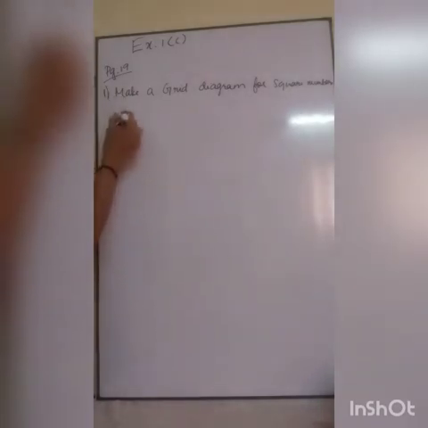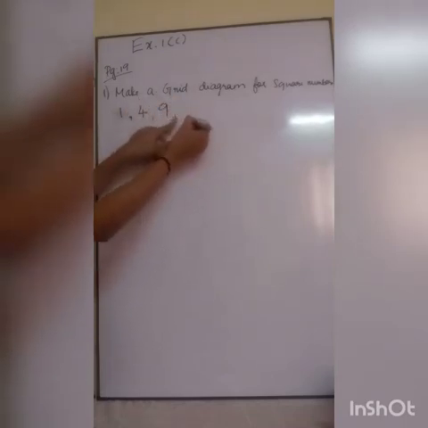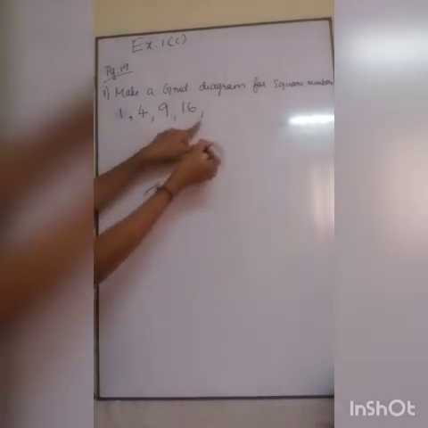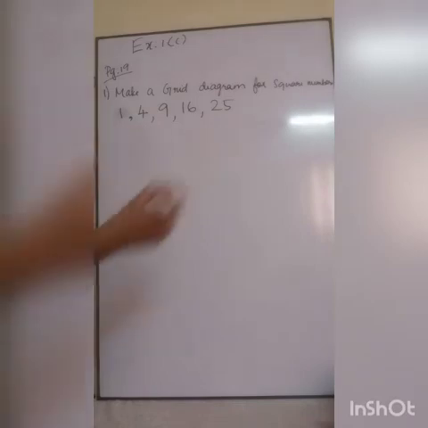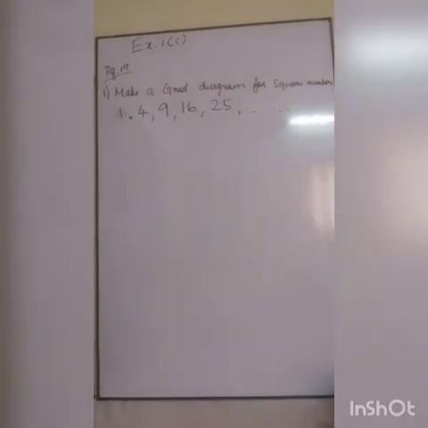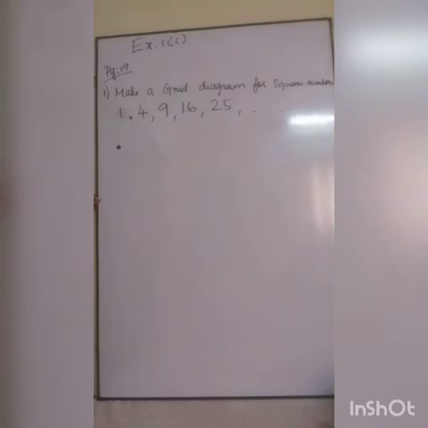First, what are the square numbers? 1 one is 1. 2 twos are 4. 3 threes are 9. 4 fours are 16. Then 5 5s are 25, like that. These are the square numbers and it goes on, right? So first what I am going to do is make a grid. For 1, only one dot you can keep.